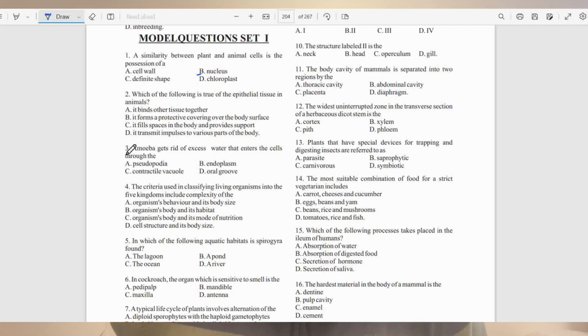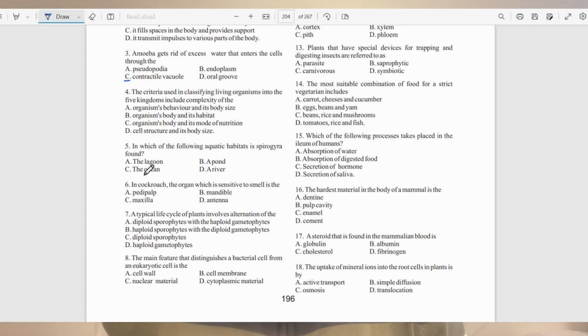So the next question is number 3. Amoeba gets rid of water that enters the cells through A, pseudopodia, B, endoplasm, C, contractile vacuole, and D, oral groove. As a matter of fact, the answer to this question is C, because the amoeba removes excess water via the contractile vacuole, which is a process of osmoregulation.